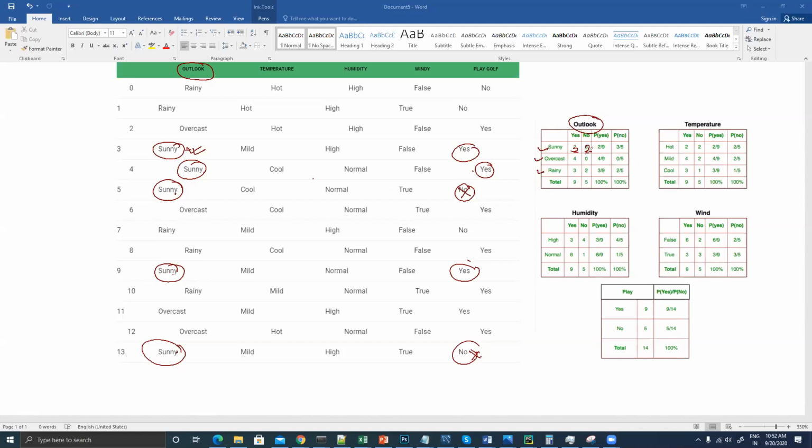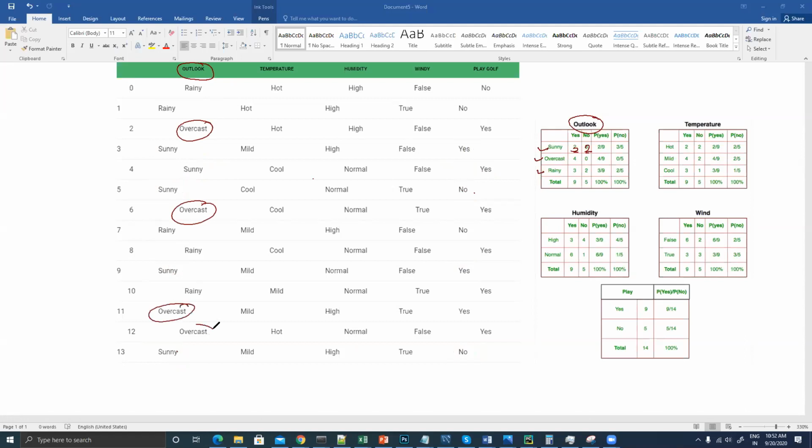Now, what is the probability? Again, let's suppose I'm talking about overcast. In case of overcast, overcast is here, here, here, and here. Overcast, yes, overcast, yes, overcast, yes, overcast, yes. So there are four yes, this data is correct, and zero no. So fine, we are done with the overcast.